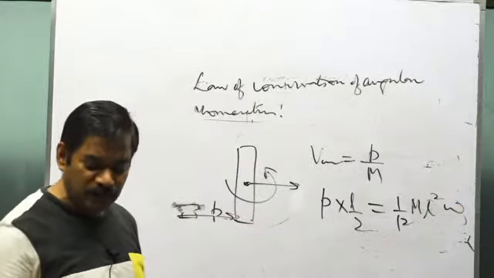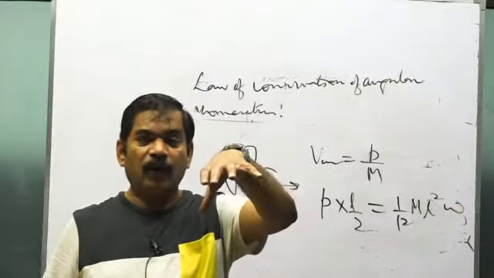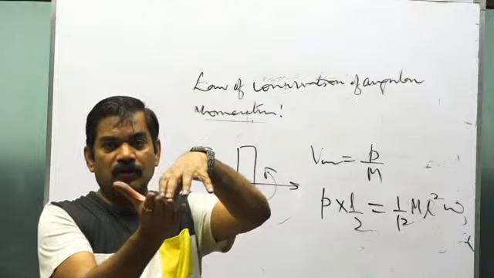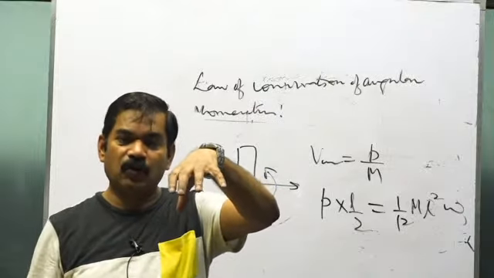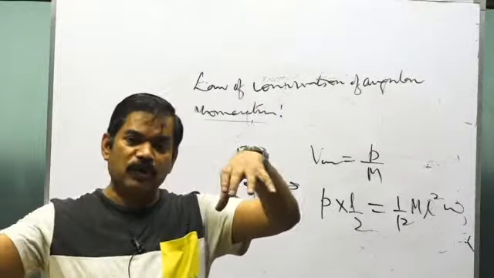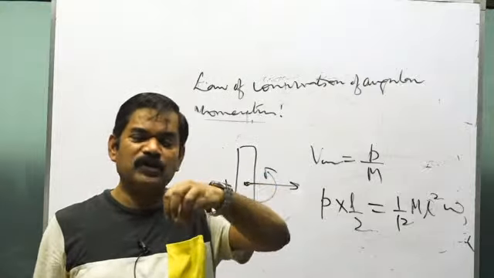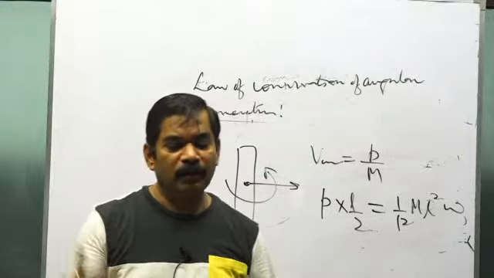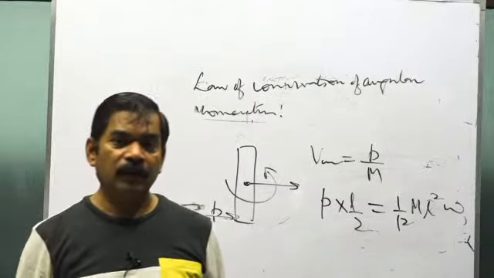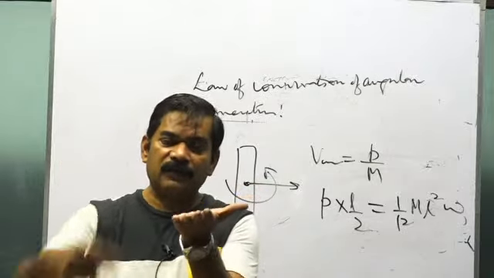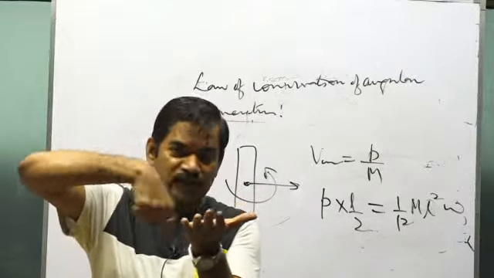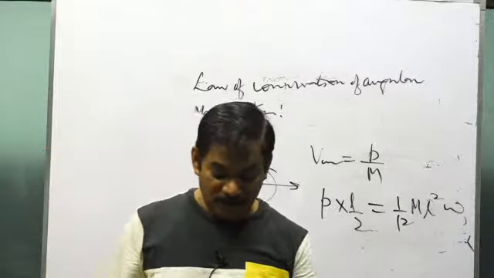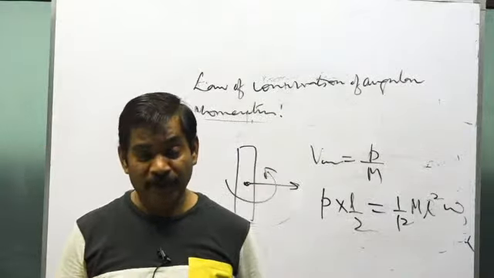So I mean to say, when a rigid body is not fixed on an axis and there is no friction, at whatever point you give some impulse to it, the center of mass will always have a velocity equal to the impulse imparted divided by mass m. And the rigid body will always start rotating about the axis that passes through the center of mass. And what will be its angular velocity omega?